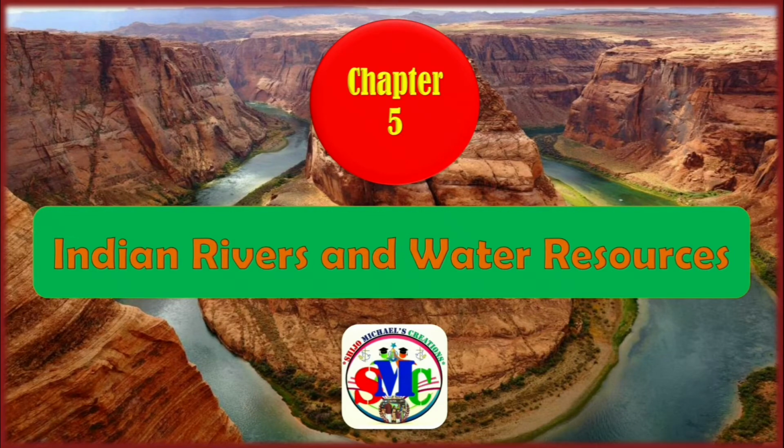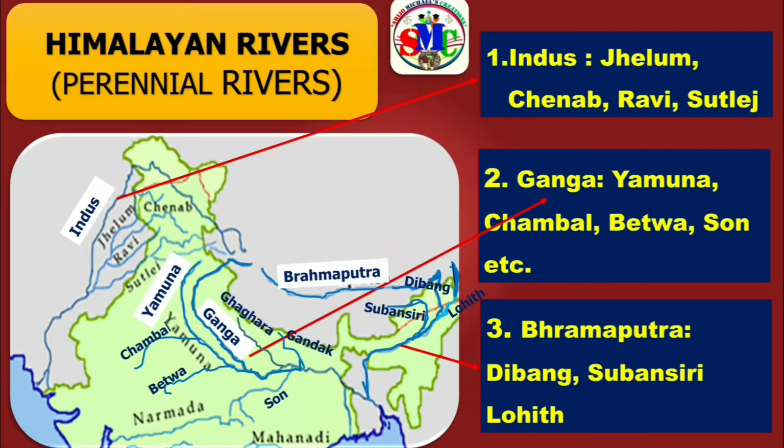Here we move to chapter 5, Indian rivers and water resources. Here we discuss about the Himalayan river system. The Himalayan rivers are otherwise known as perennial rivers, and it includes river Indus, river Ganga, and river Brahmaputra and their tributaries. The first one, Indus, and it is located here, and its tributaries are Jhelum, Ravi, Chenab, Satluj, etc.